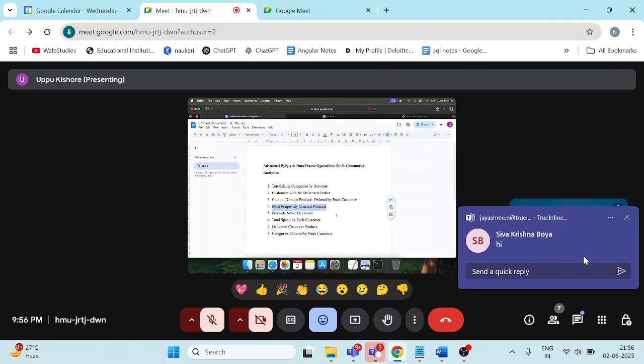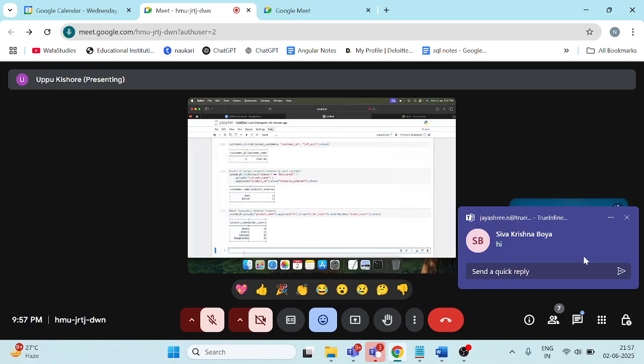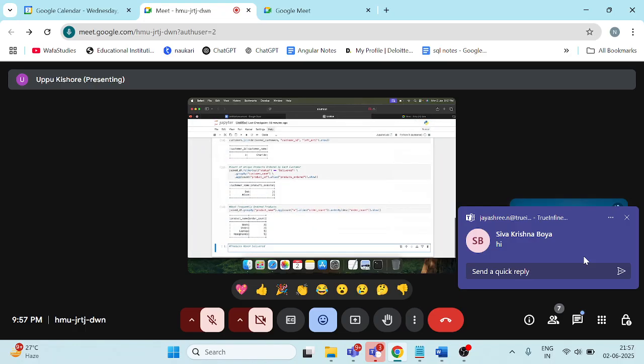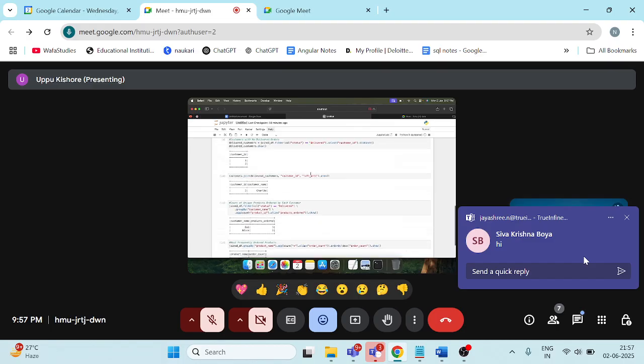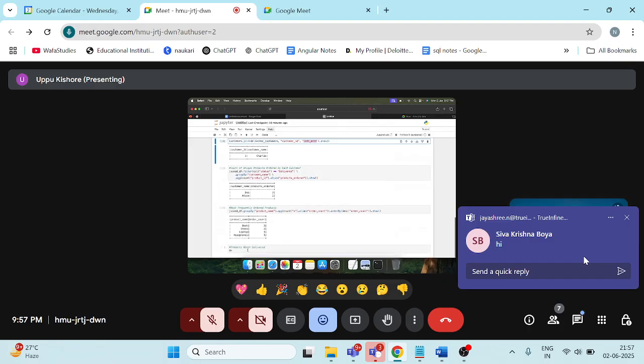Next. So the next thing is products never delivered. Here I want to fetch the products that were never delivered. So how to perform this? You remember the operation that we have performed here, left anti. So similar to that. He asked for the products that were never delivered. What we'll do is fetch all the products that were delivered. Then we'll perform the left anti on the products data frame.